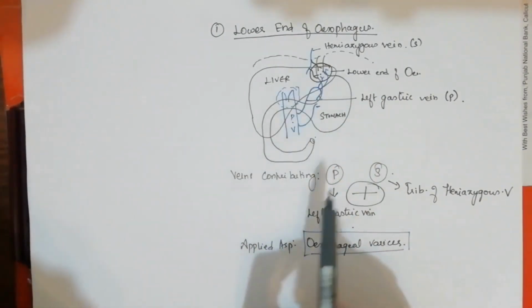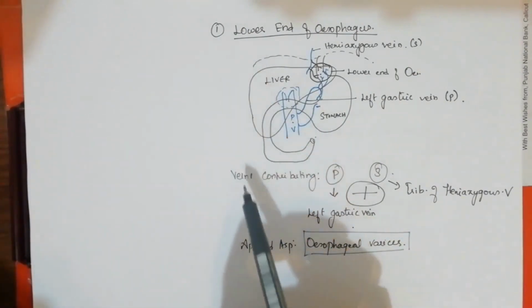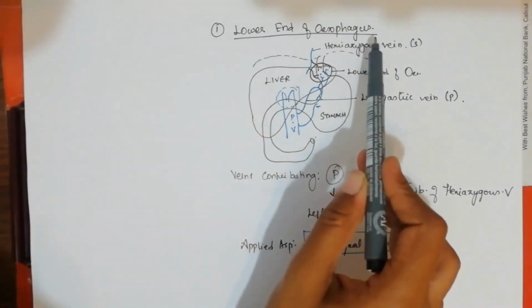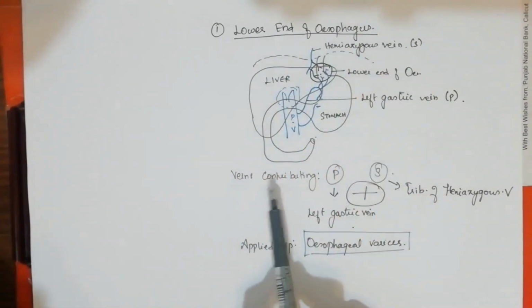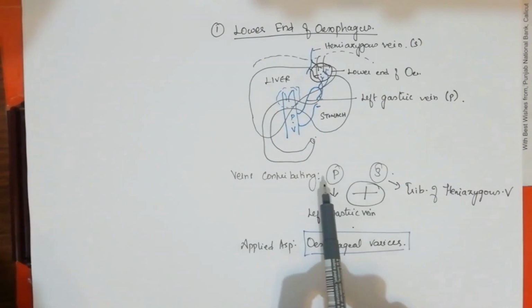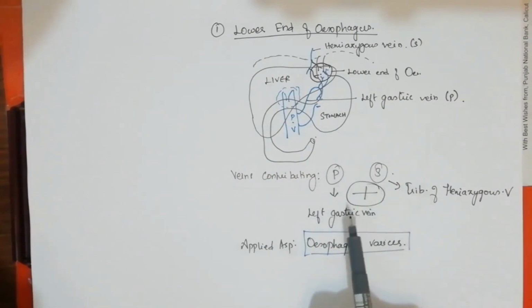This is a condition you have to note. While explaining portacaval anastomosis, first you tell where it is happening, that is, in the lower end of the esophagus. Then what veins are contributing, portal and systemic, separately you have to mention, and the applied aspect of it, that is, esophageal varices.